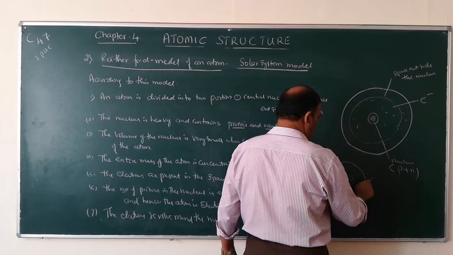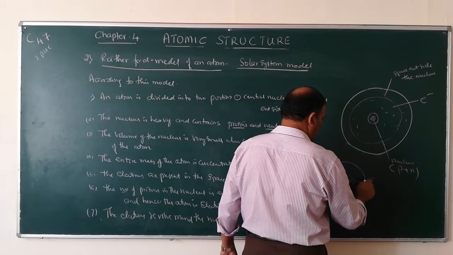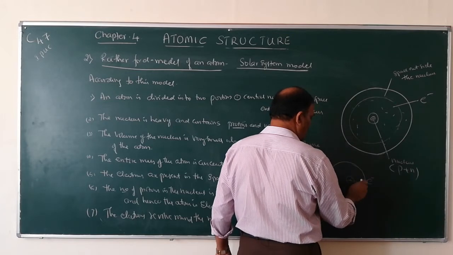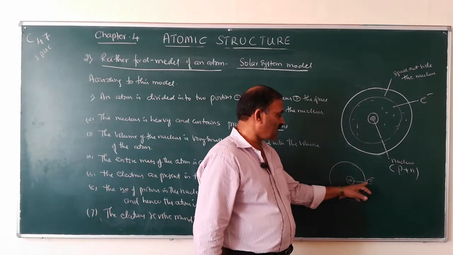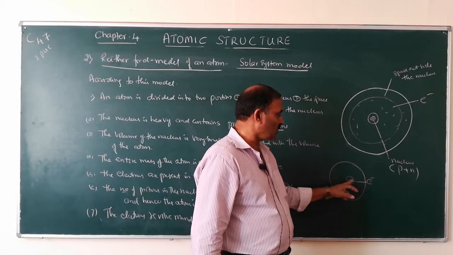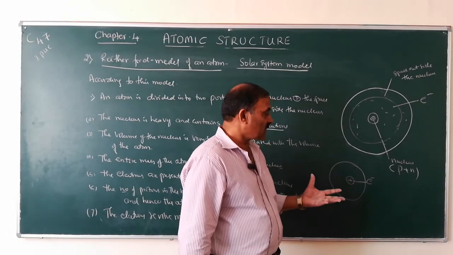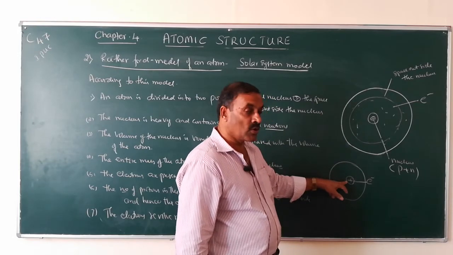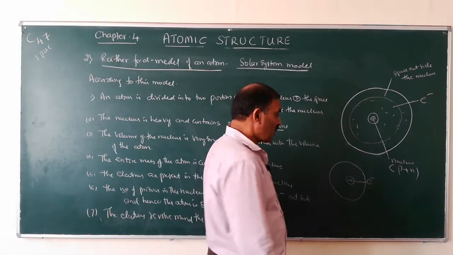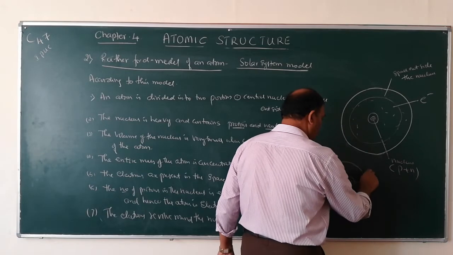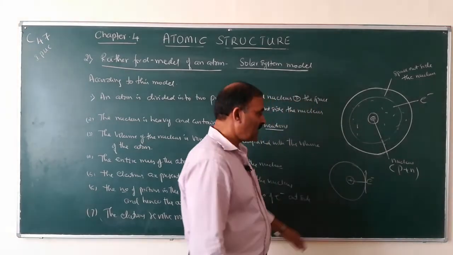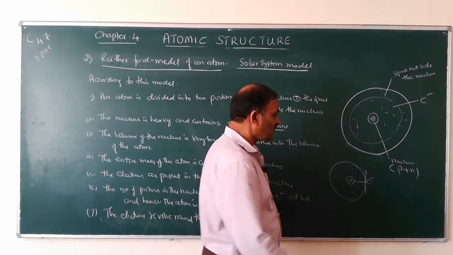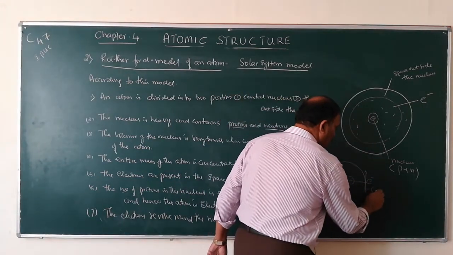So there is an attraction between the positively charged nucleus and electrons, is it not? So since there is an attraction, the electrons would come and fall into the nucleus. But due to the centrifugal force, ಎಲೆಕ್ಟ್ರಾನ್ಸು ರೊಟೇಟ್ ಆಗ್ತಾ ಇರುತ್ತೆ. ಈ ಮೂವಿಂಗ್ ಎಲೆಕ್ಟ್ರಾನ್ ಮೇಲೆ ಯಾವ ಫೋರ್ಸ್ ಇರುತ್ತೆ? ಸೆಂಟ್ರಿಫ್ಯೂಗಲ್ ಫೋರ್ಸ್ ಇರುತ್ತೆ.